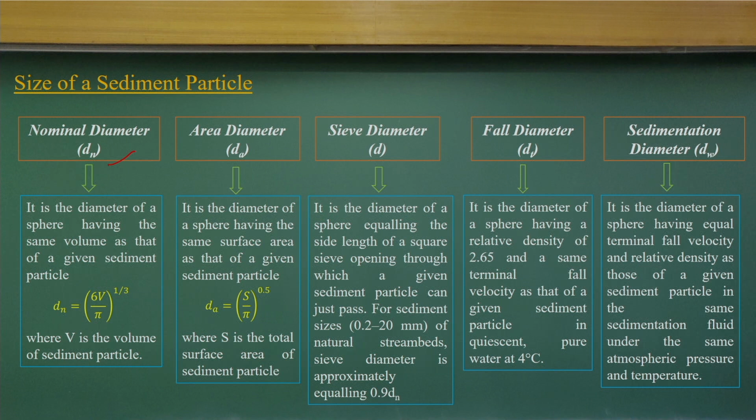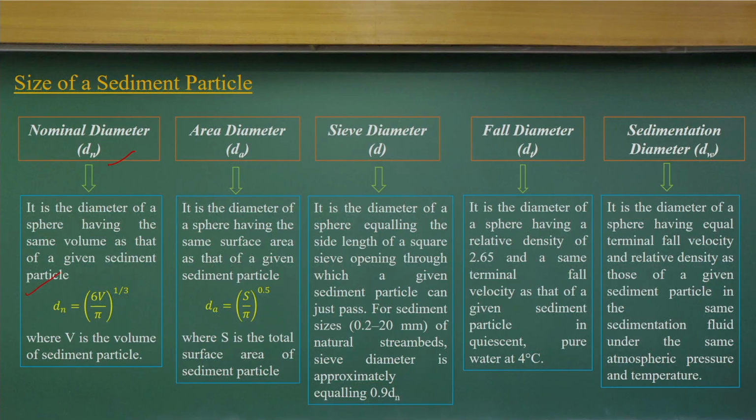You take a sediment particle and consider it as an equivalent sphere. What could be the diameter? That is the nominal diameter. That means you take a sediment particle, which can be very fine or a gravel, and make it an equivalent sphere. If it is an equivalent sphere, what could be the diameter? That's what is the nominal diameter.